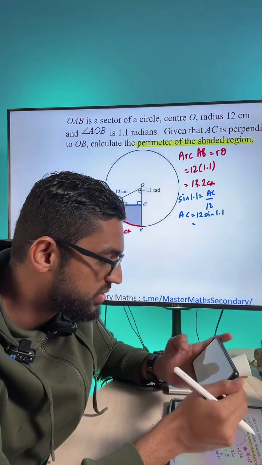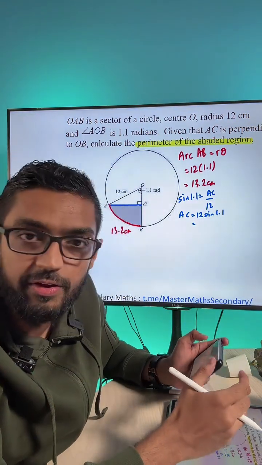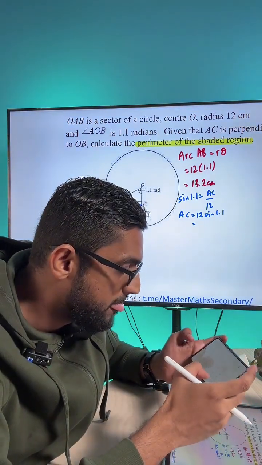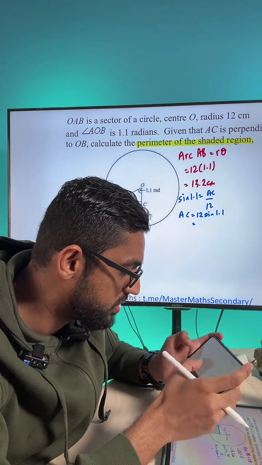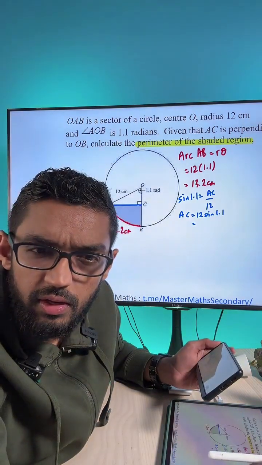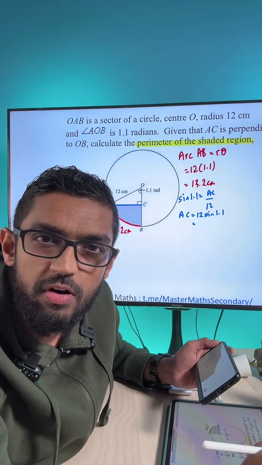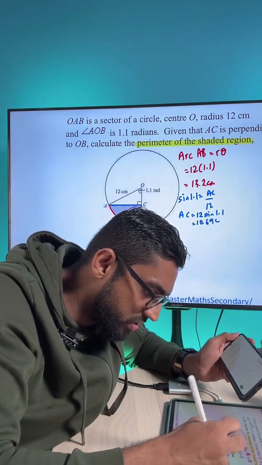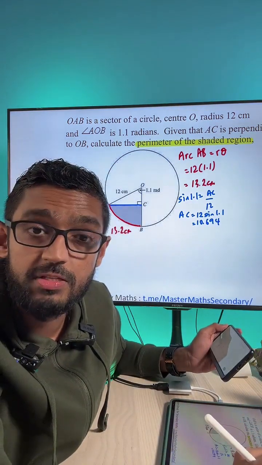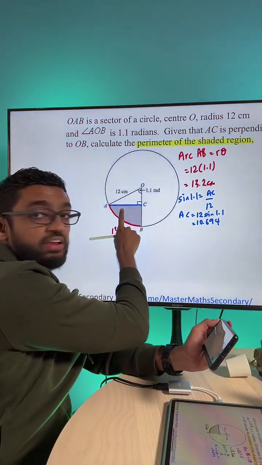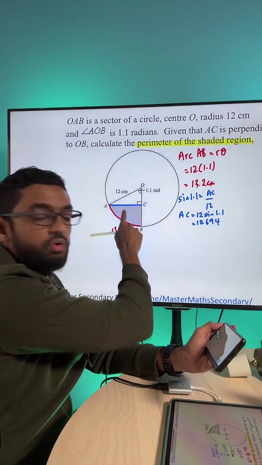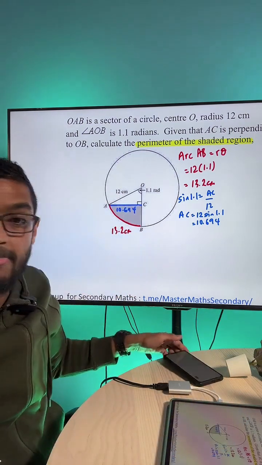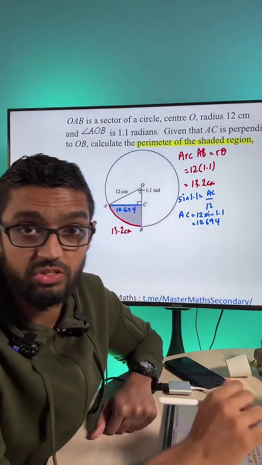How about the rest of you? Alicia, keep it up, okay? Keep pushing, keep going. You can do this. 12 times sine 1.1, 10.694. Okay, fantastic. Amazing. Now go back to the diagram here and fill in the value there with 10.694. I hope this is clear for you guys already.